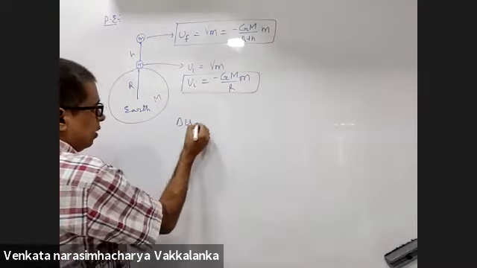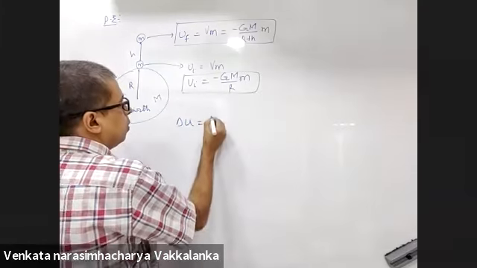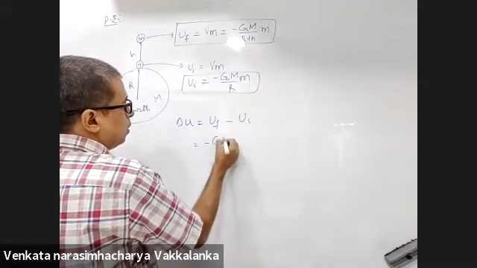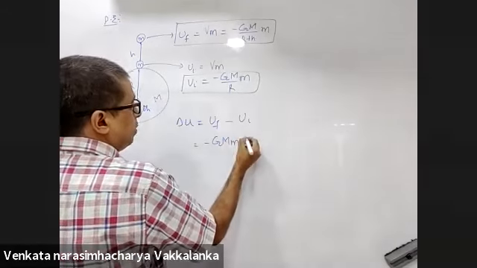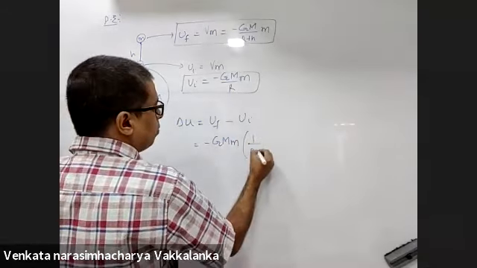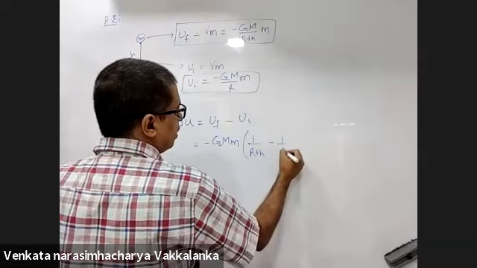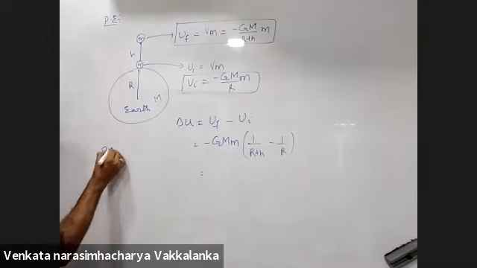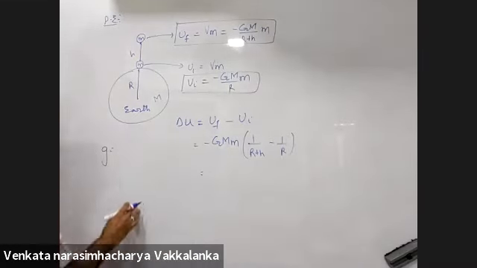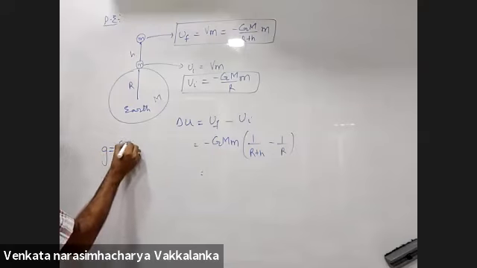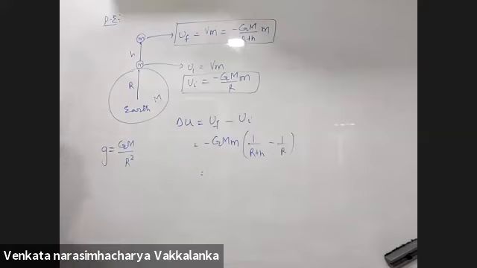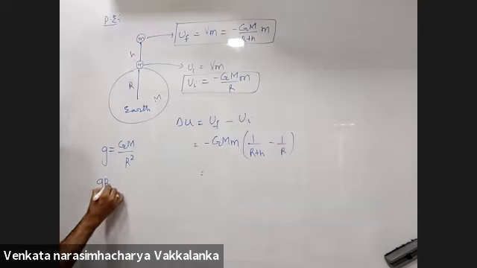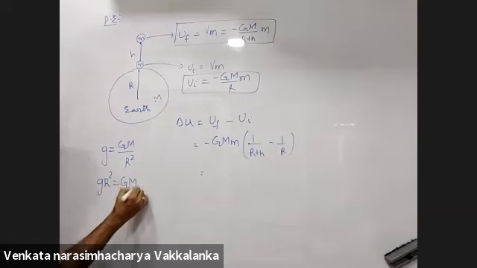What is delta U? U final minus U initial is minus G capital M small m, 1 by R plus H minus 1 by R. Now, what did you tell me? This is Gm by R square. You just derived this. So, can I write small g into R square is Gm?